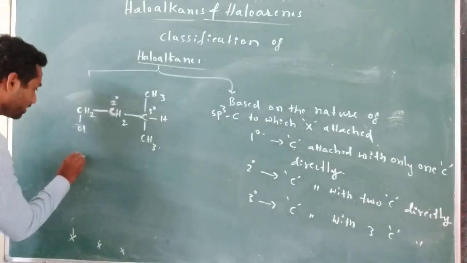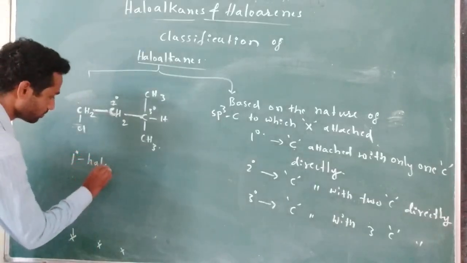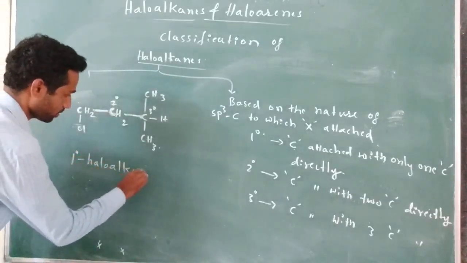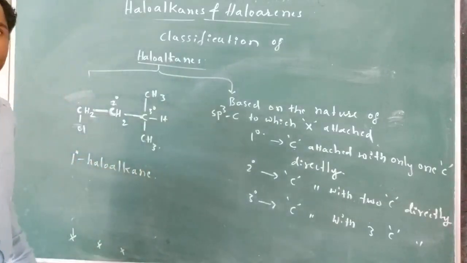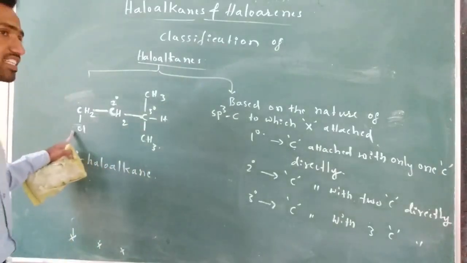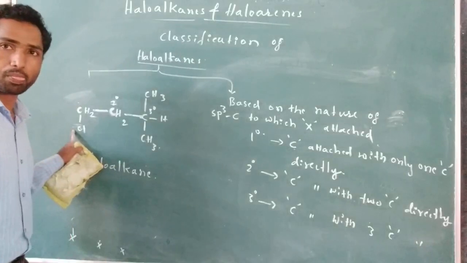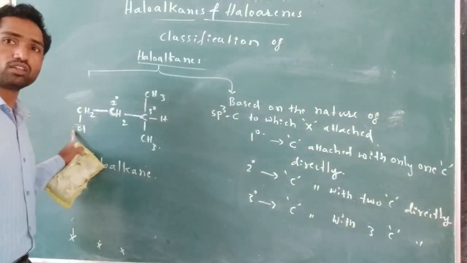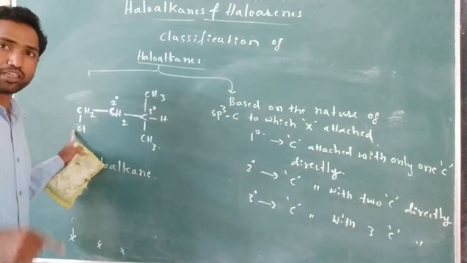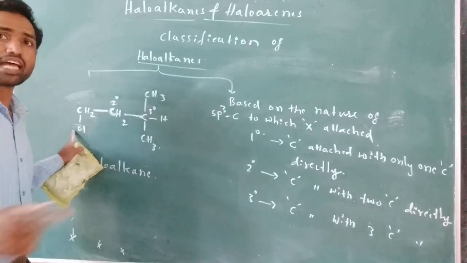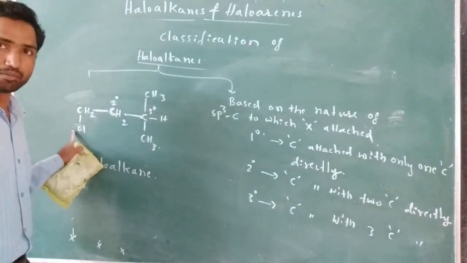It is called a primary haloalkane when the halogen is attached to the primary carbon. A primary carbon is the sp3 hybridized carbon to which only one carbon is attached directly.